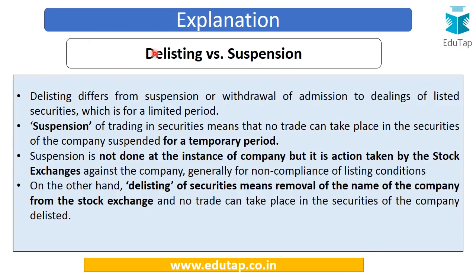So friends, it is important to distinguish between these two terms, that is delisting and suspension. Delisting differs from suspension, which is withdrawal of the securities of a listed company for a limited period from the stock exchange. Suspension of trading in securities means that no trade can take place in the securities of the company suspended for a temporary period. So for this particular temporary period, no trade can take place in the securities of the company.